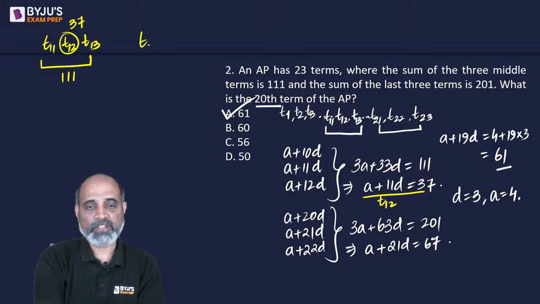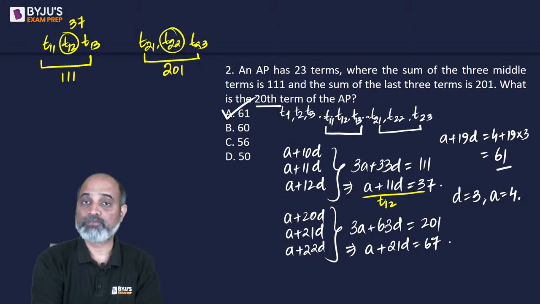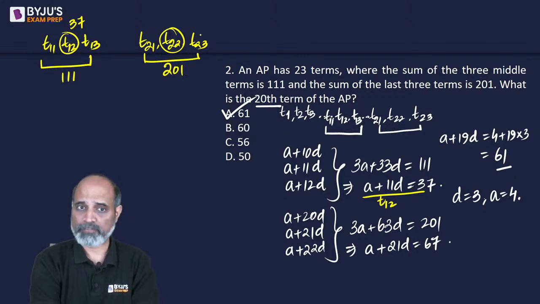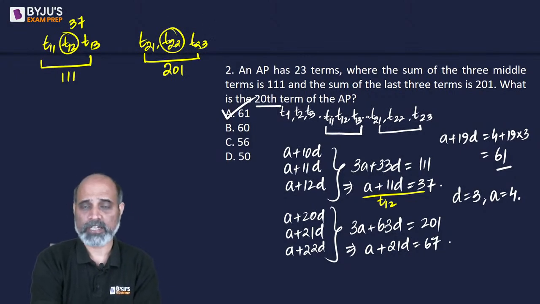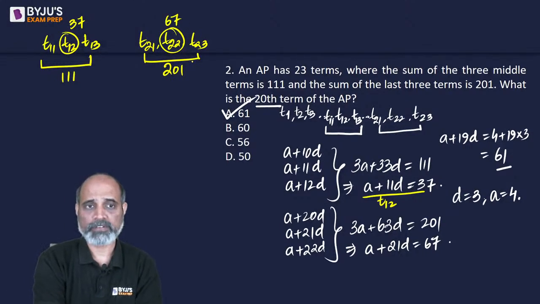Similarly, the sum of the last three, which is 21st, 22nd and 23rd term, if their sum is given as 201, so the middle term will be the average of these three. Average of three numbers is 201 by 3, which is going to be 67.